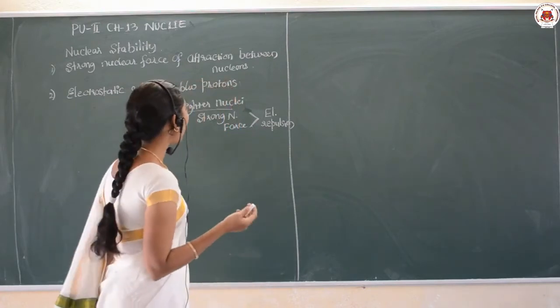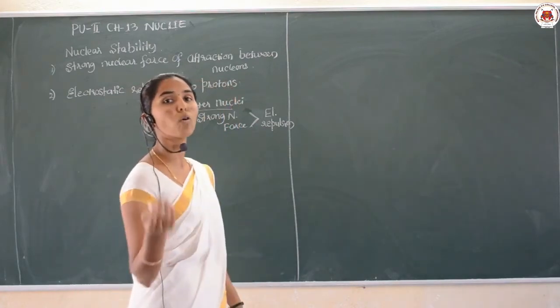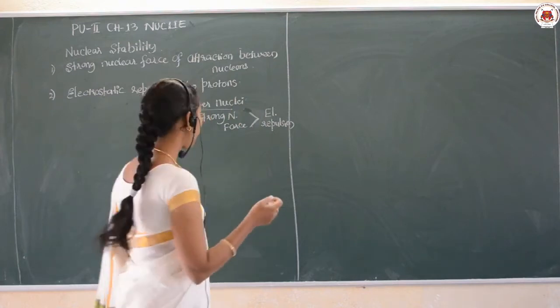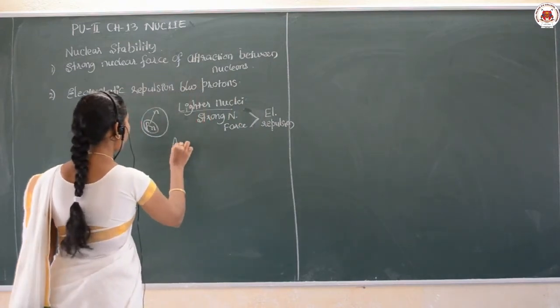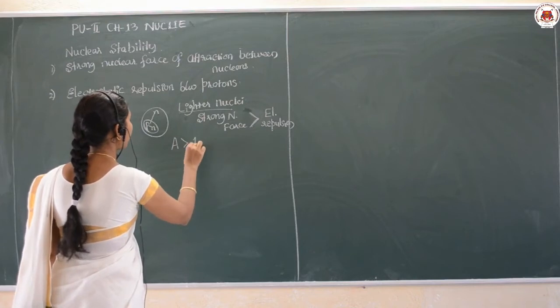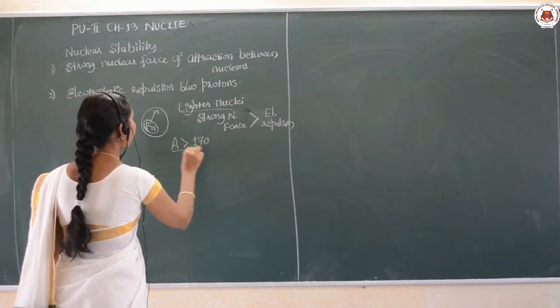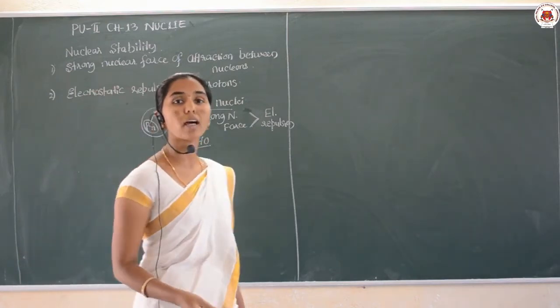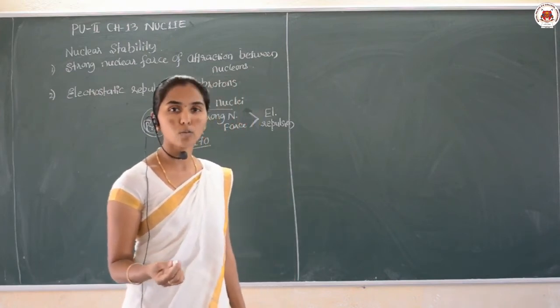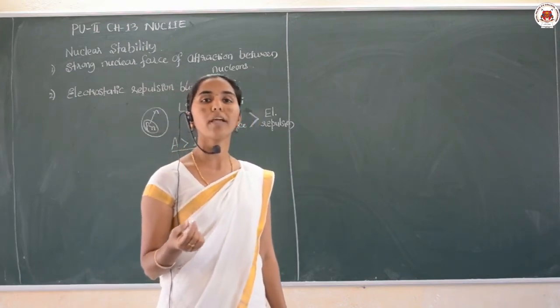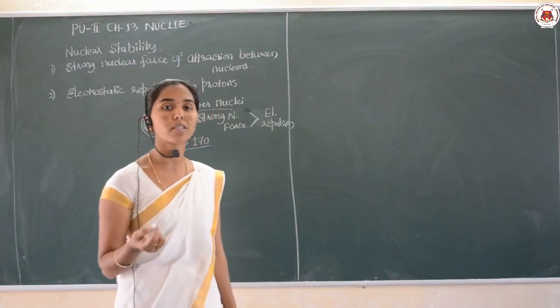Then if the atomic mass number is greater than 170, there the nuclei are called unstable nuclei. For example, uranium is considered to be unstable.